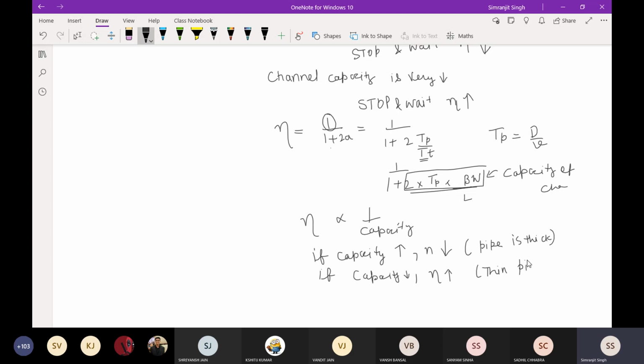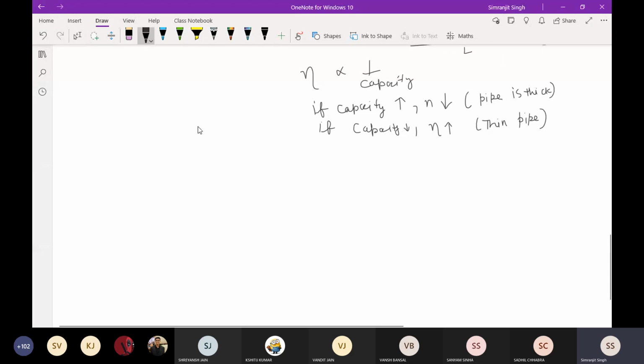So I'm calling this a thin pipe. If the capacity is less, I will call that link a thin pipe. Most probably you will find this term in books: thin pipe, thick pipe. Thick pipe means when the capacity of the medium is very high. Now what exactly is the solution for this? I'm coming back to the solution that I already told you in packet switching. It is the same solution: pipelining.